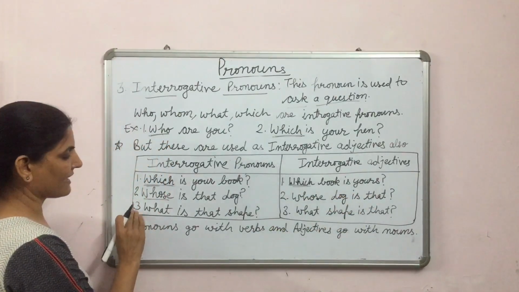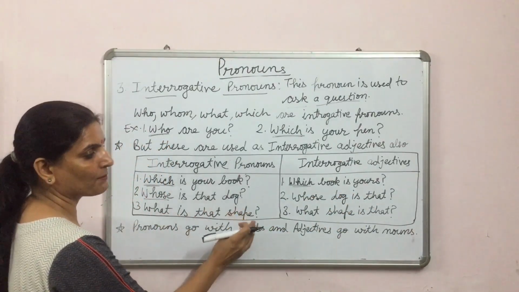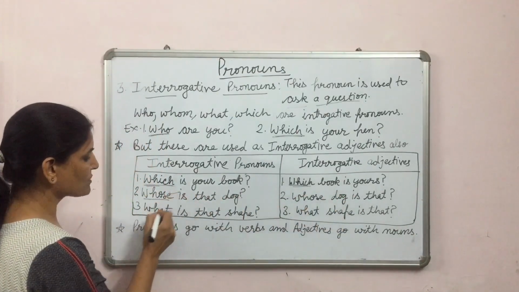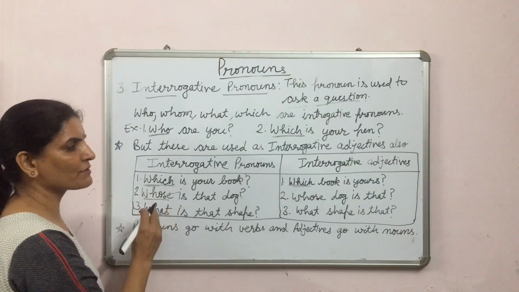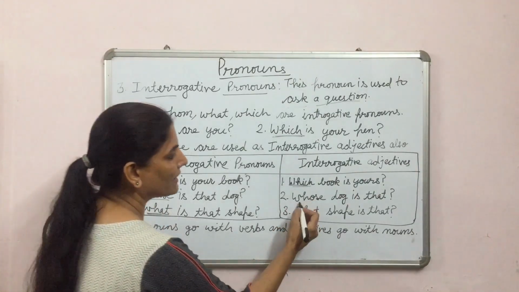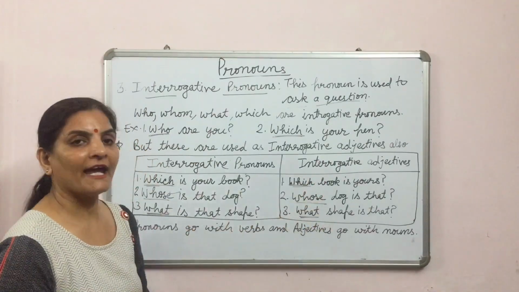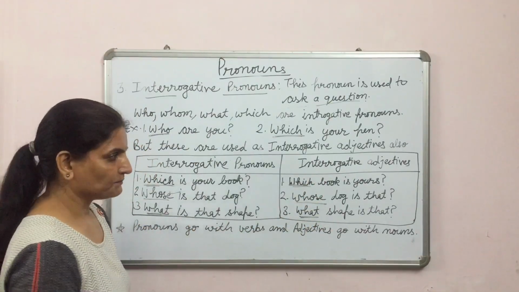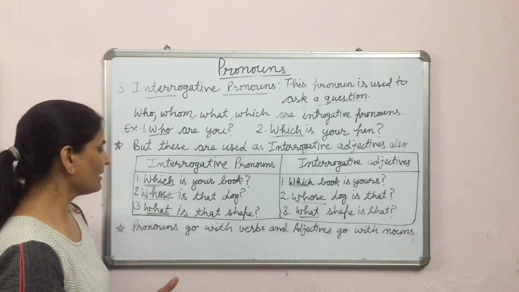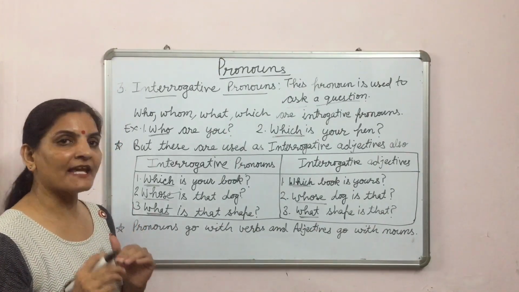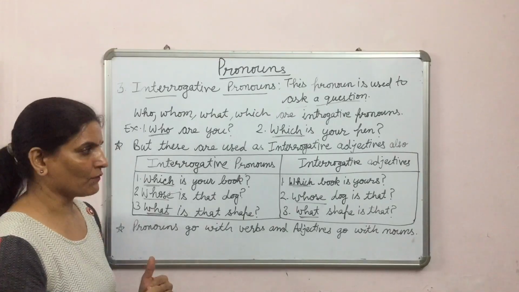And in the third sentence, what is that shape? What shape is that? Here, whose and what both are used as pronouns, and here, whose and what are used as adjectives. Remember one thing, pronouns go with verbs and adjectives go with nouns.